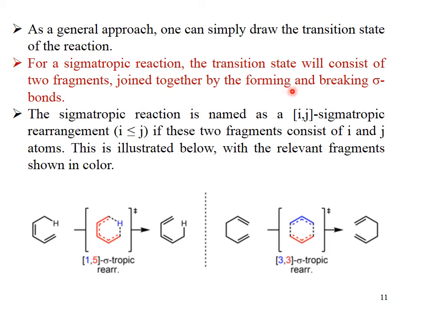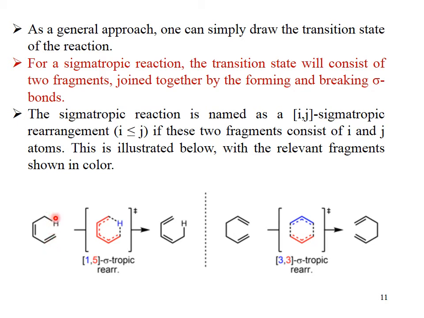You can see that here we just gave the prefix that this hydrogen is I, and here the pi electrons are J. This is 1,5 sigmatropic rearrangement, because if you start from here 1, 2, 3, 4, 5, hydrogen at carbon 5 moves towards the carbon number 1, and pi electrons are going to be delocalized over here and at carbon number 5. That is why this is 1,5 sigmatropic rearrangement.